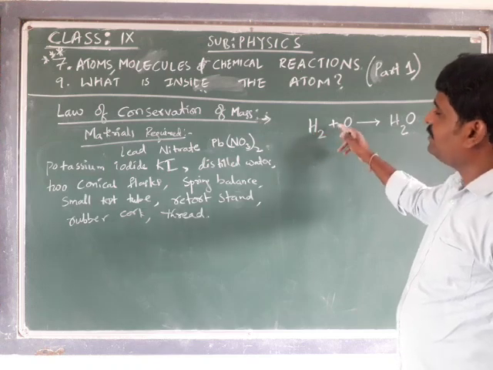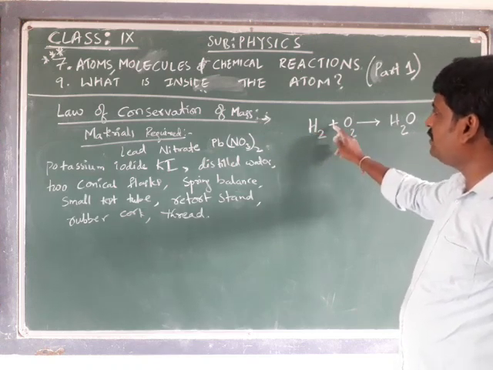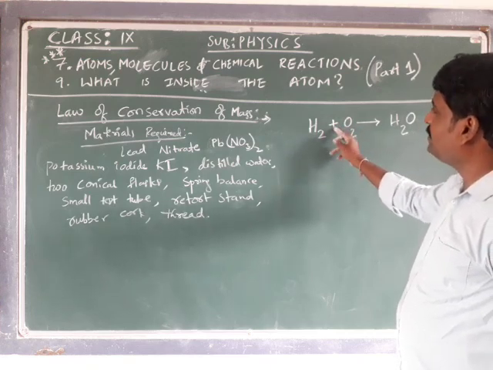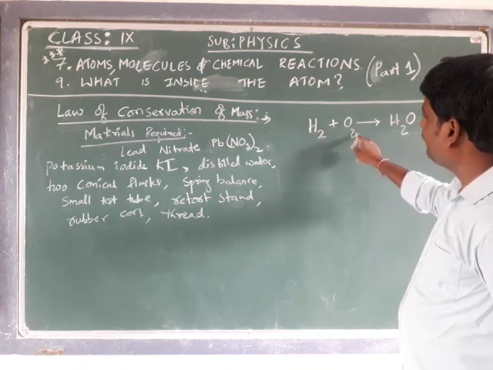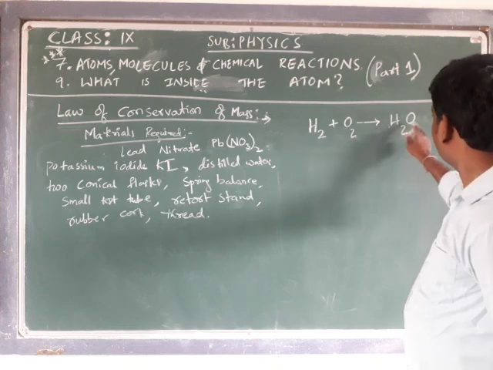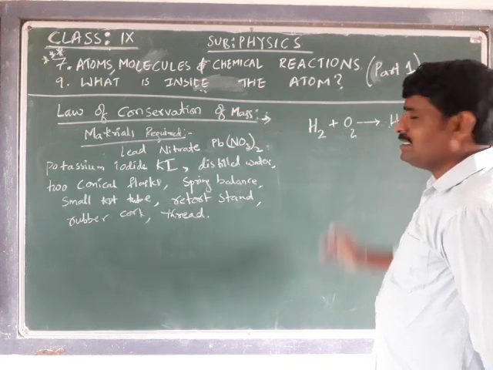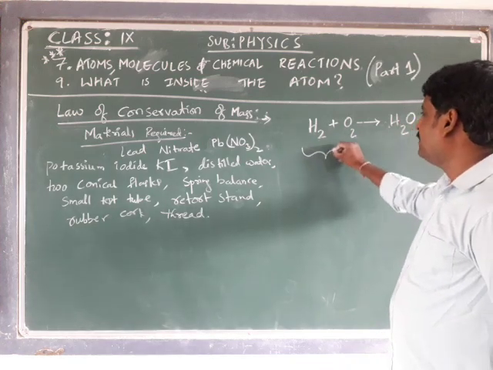When writing it in reaction form, we write hydrogen plus oxygen, gives rise to, produces a water molecule. The plus symbol is used to show the reaction between them. Of course, we have to balance this equation. What balancing is, I will tell you in detail.